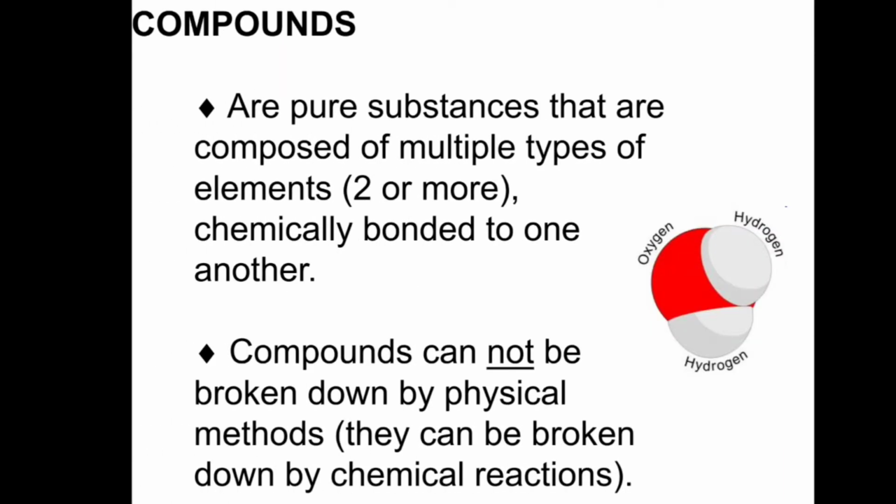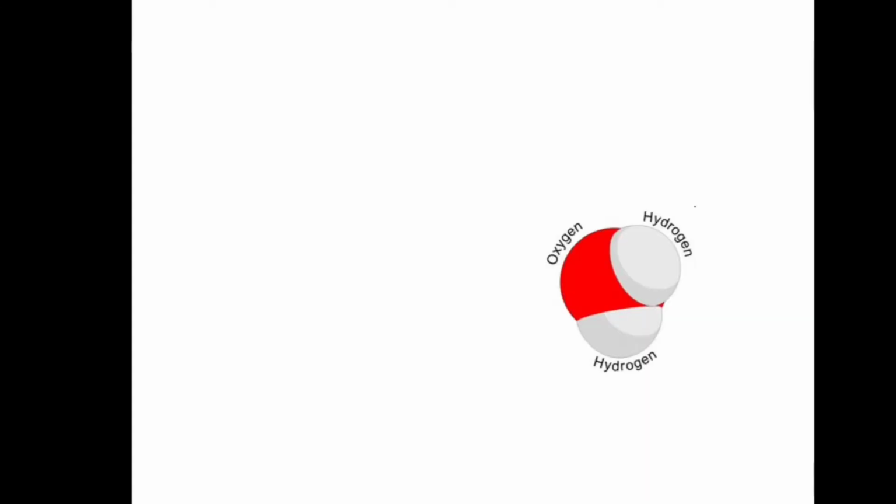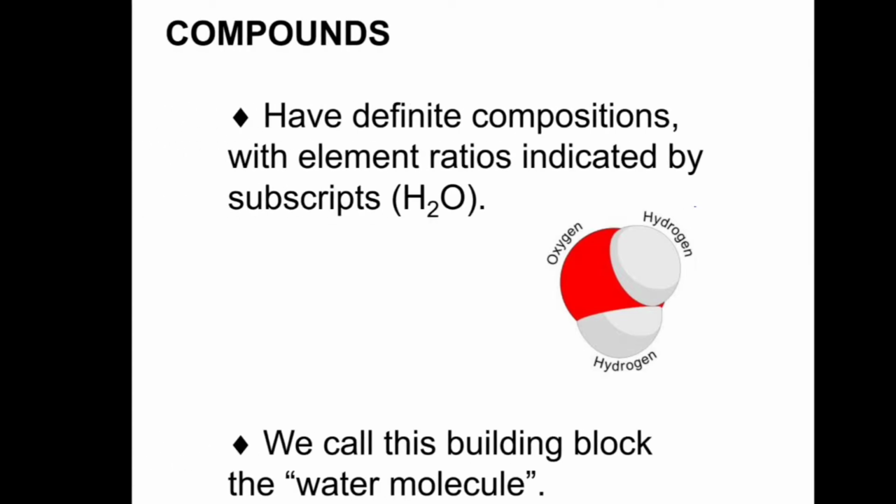Then what are compounds? These are pure substances that are composed of multiple types of elements chemically bonded to one another. Compounds cannot be broken down by physical methods. They can be broken down only by chemical reactions. Compounds have definite compositions with element ratios indicated by subscripts.